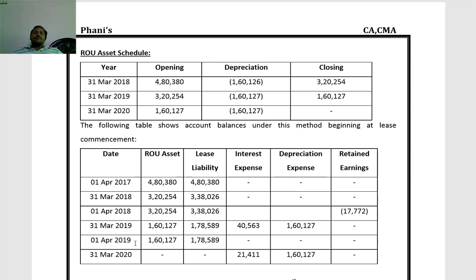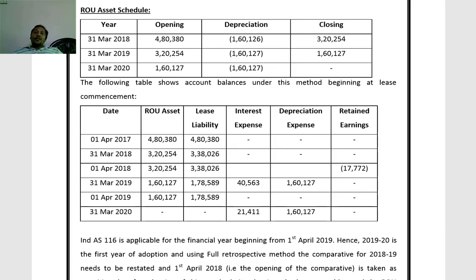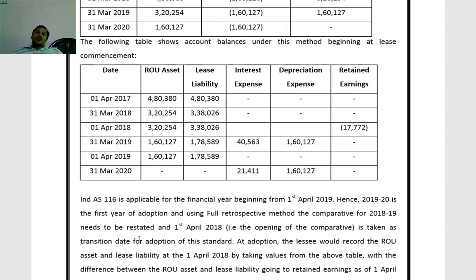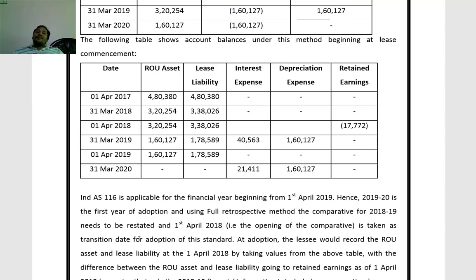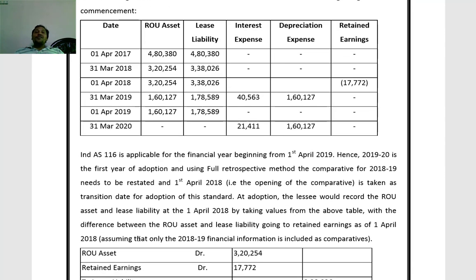Now, with respect to full retrospective approach, we will be considering as if the provisions are followed from the beginning of the lease period. That is 1st April 2017.